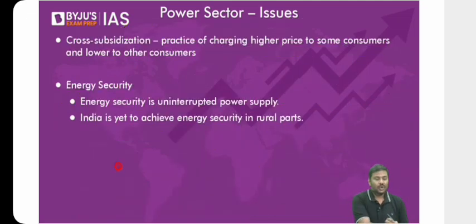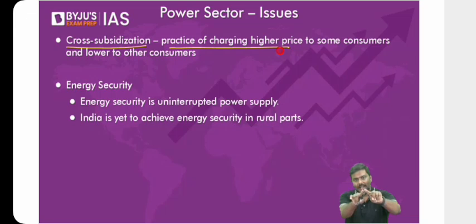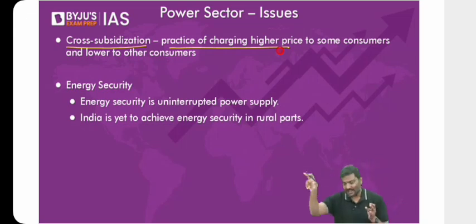Next issue, cross-subsidization. What do you mean by cross-subsidization? It is the practice of charging a higher price to one consumer and a lower price to another consumer. We have discussed this earlier when we discussed the subsidies chapter. I told you in case of the power sector, there is cross-subsidization. In railways, there is cross-subsidization. Now, don't you think when you practice cross-subsidization, automatically the revenues which are collected by the government would be affected?